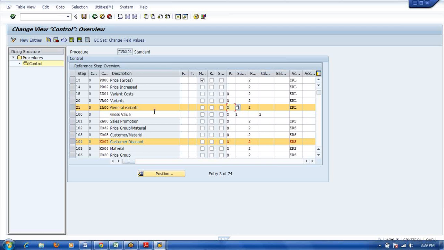Suppose they created a Z condition type for revenue. Instead of PR00 they created ZP00. Instead of that, we will create a revenue value field. Suppose they created 4 or 5 pricing procedures, assume. One is for local sales and one is for export sales. Assume they created only 2 pricing procedures.